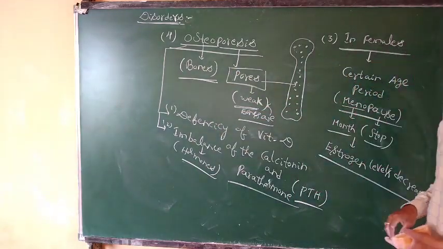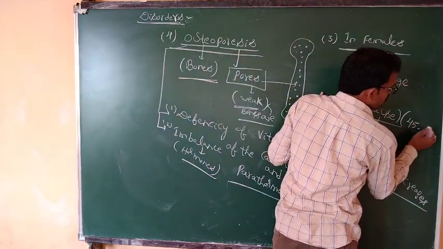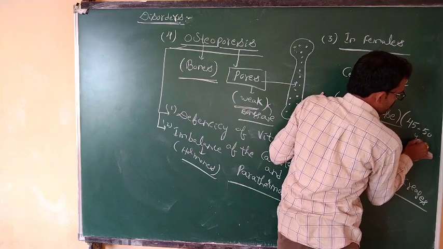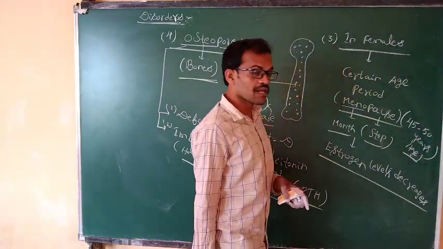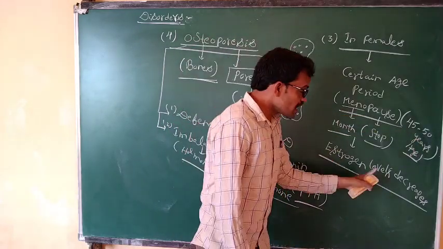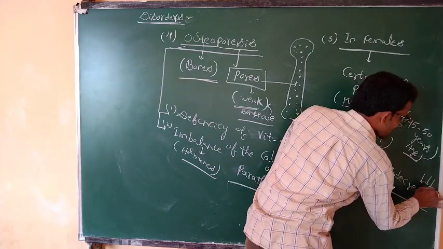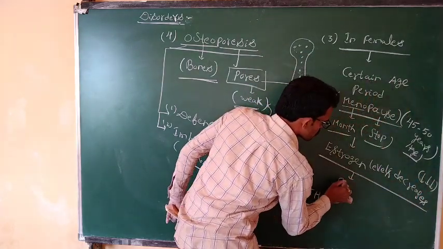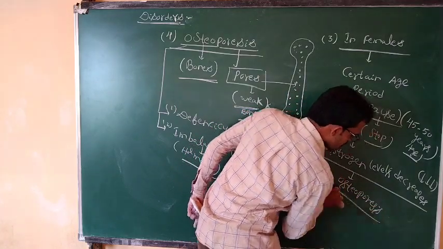Whenever the female reaches the menopause condition, around 45 to 50 years of age, the estrogen levels decrease, and that leads to osteoporosis.